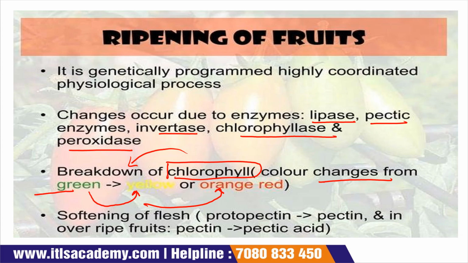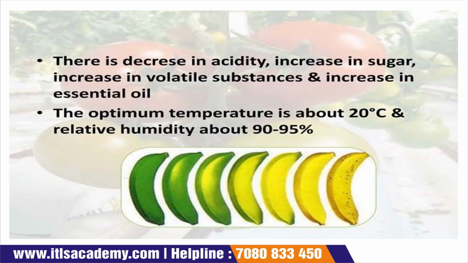Okay, and the fleshy part of the fruits becomes soft, and it occurs due to the protopectin, pectin, and in overripe fruits. Okay, there is a decrease in acidity and an increase in different volatile substances, essential oils, and sugar. The acidity of the fruits decreases when it is ripe, and along with it the amount of sugar, volatile substances, and essential oil increases.